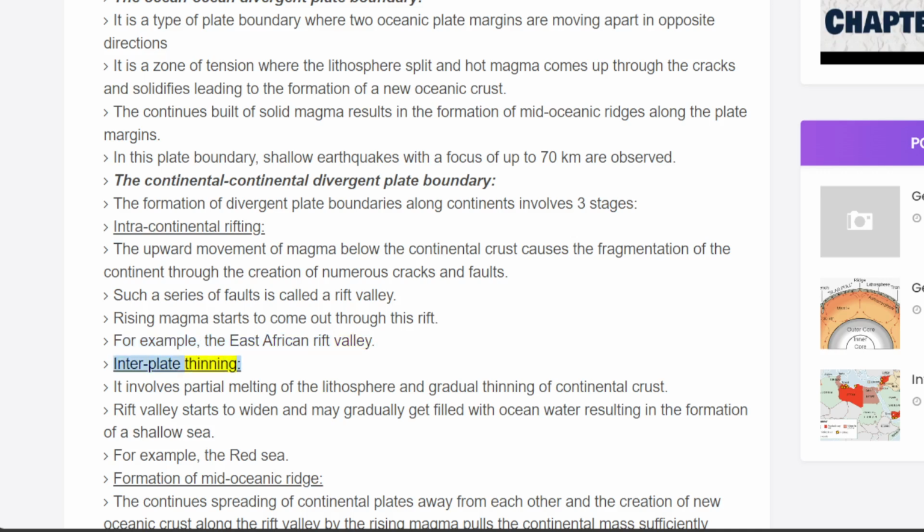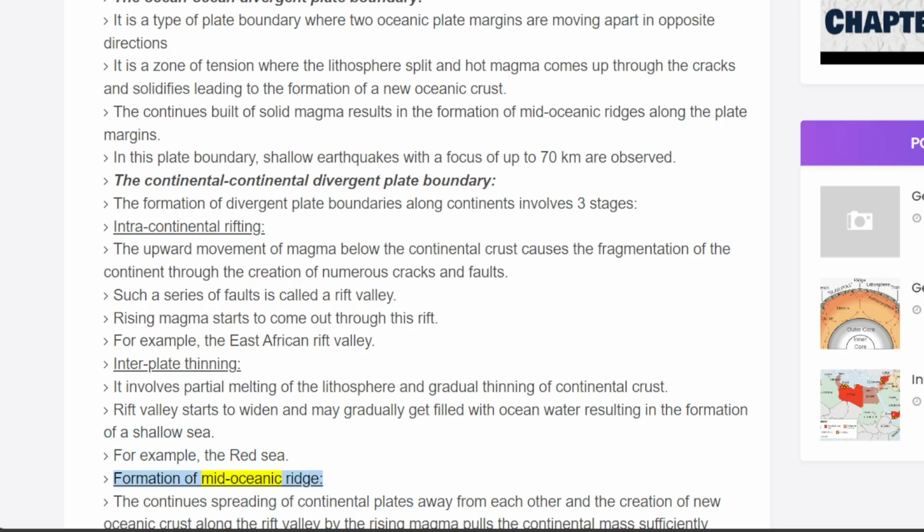Intracontinental thinning. It involves partial melting of the lithosphere and gradual thinning of continental crust. The rift valley starts to widen and may gradually get filled with ocean water, resulting in the formation of a shallow sea, for example, the Red Sea.